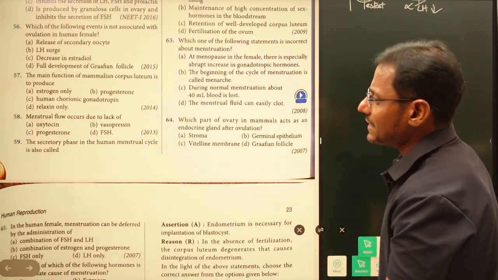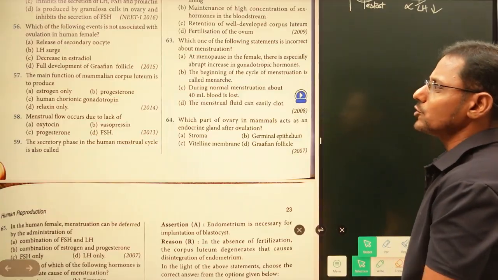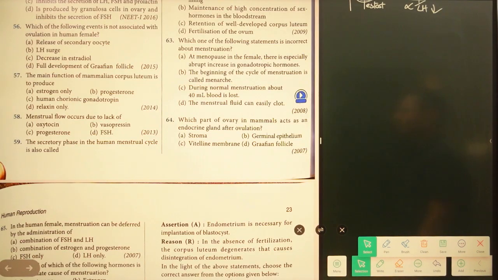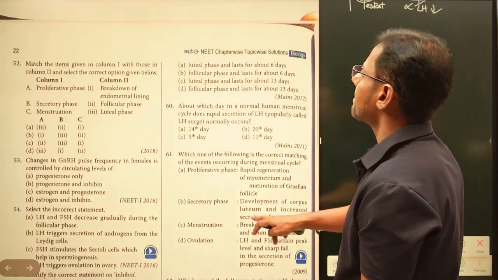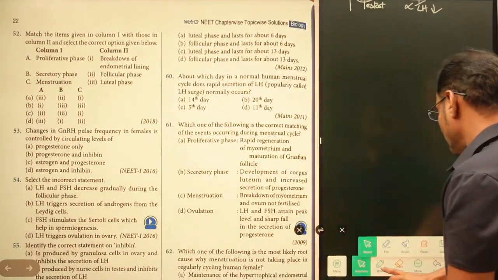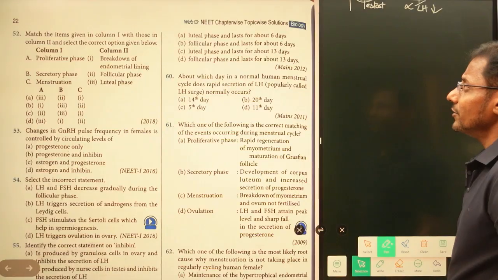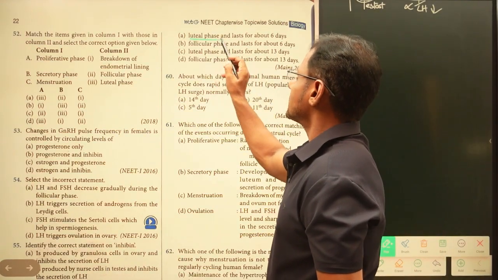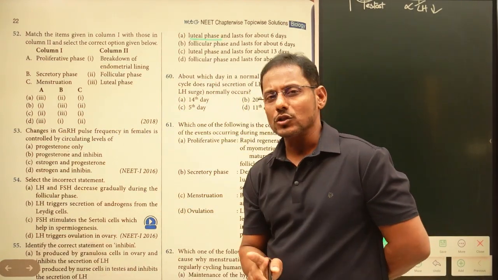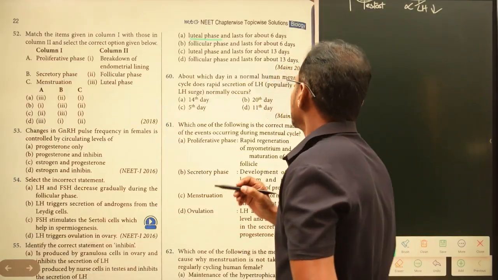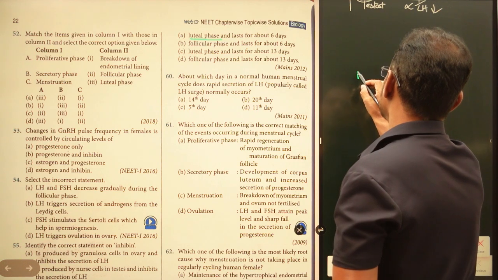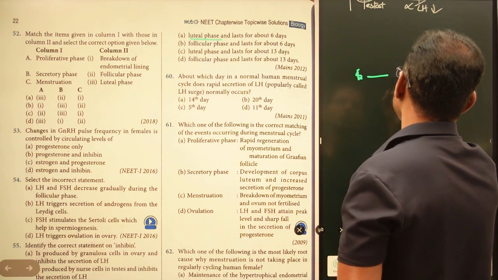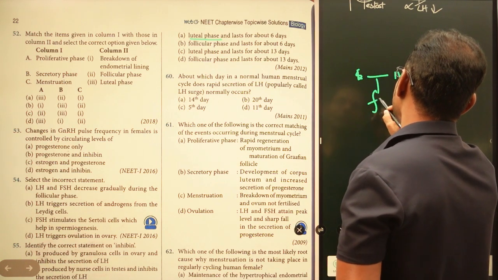The secretory phase in the human menstrual cycle is also called the luteal phase. Here the options are given differently. The secretory phase is also known as the luteal phase. From the 5th day to the 14th day is the follicular phase.